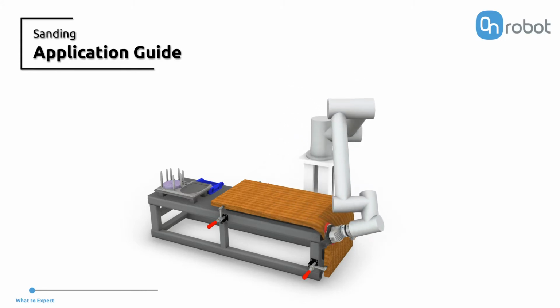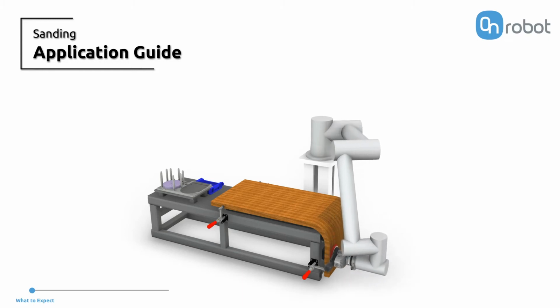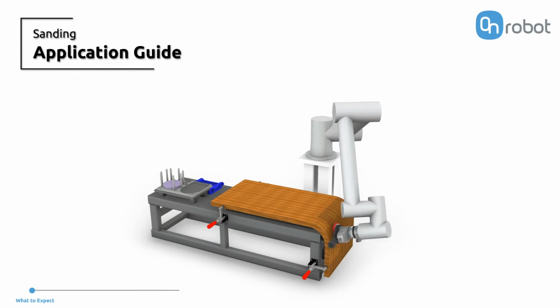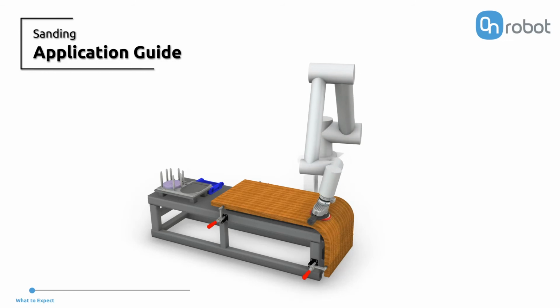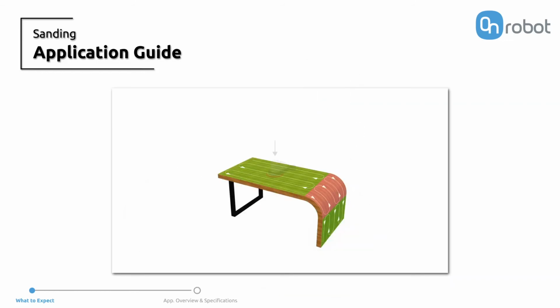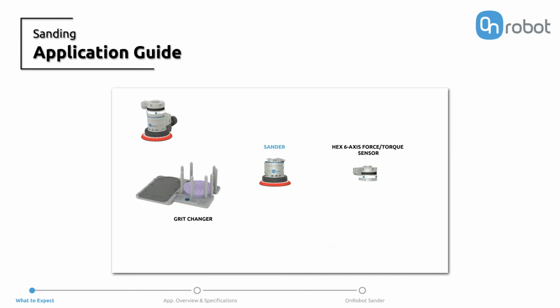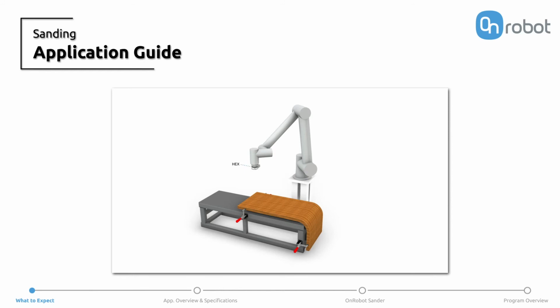the application. The Sanding Application Guide is divided into simple, short, and direct videos that cover the general overview of a sanding application, the OnRobot's sanding system, and finally, an overview on how to program a sanding application. You can watch the complete video series in order or be free to jump directly to the topic that interests you. Let's get started.